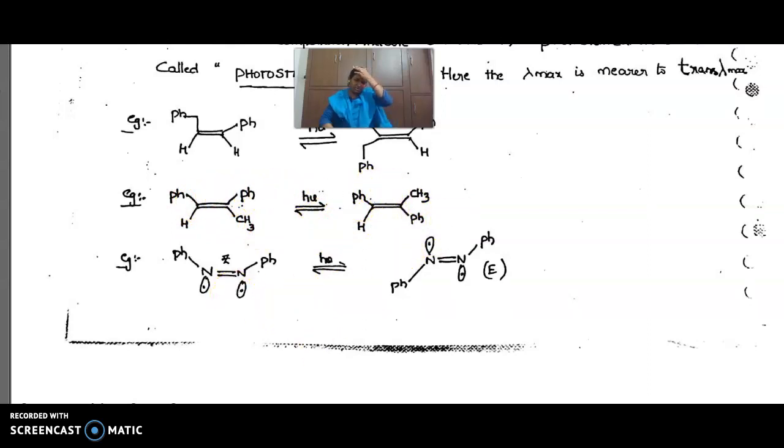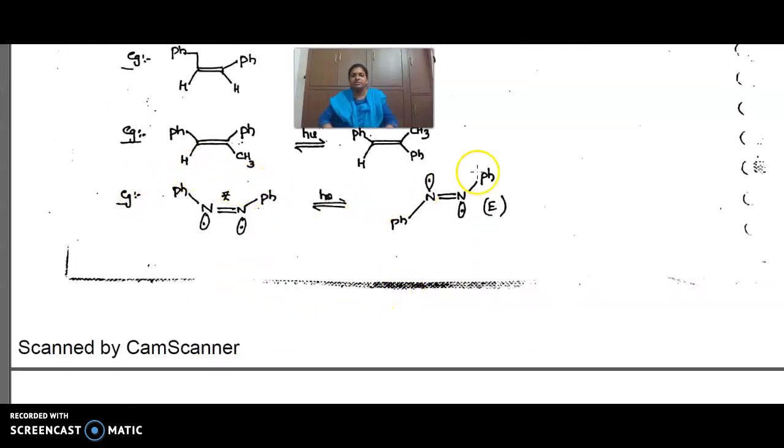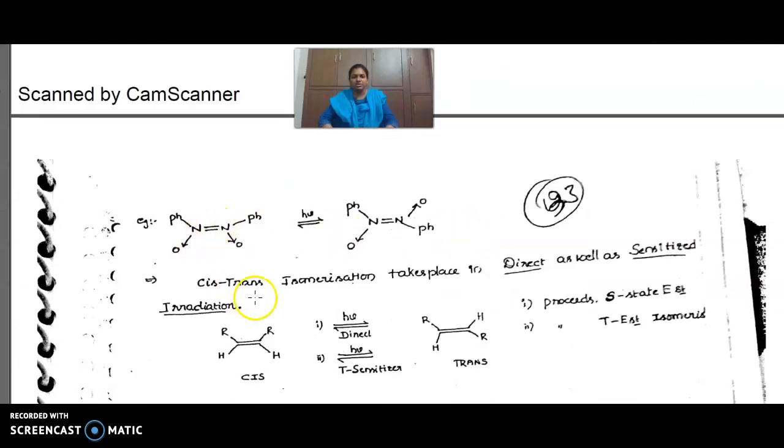Oxime also undergoes cis to trans conversion, that is, Z configuration to E configuration. The phenyls are on the same side here, and on opposite sides in the E configuration. Cis-trans isomerization takes place in direct as well as sensitized radiation.